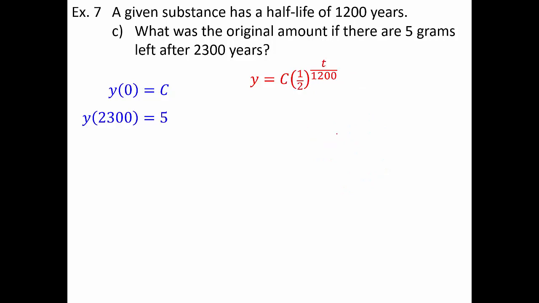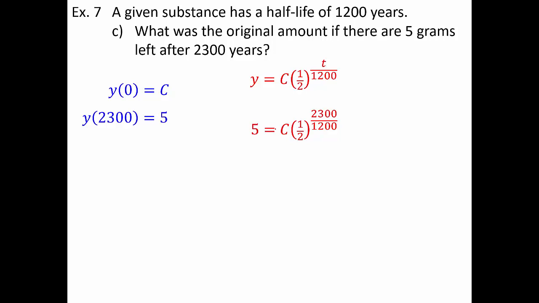All right, so back to the formula that we're working with here. Half-life is 1200. It's a half-life problem, so the base is 1/2. C is unknown, plugging in 5 and 2300 for y and t respectively. The goal is to solve for c. Now keep in mind, focus on the equation that's in front of you and use an appropriate technique to solve it. Just because we've been using logarithms on every single problem so far does not mean we're going to use a logarithm on this one. We use a logarithm to solve an exponential equation.